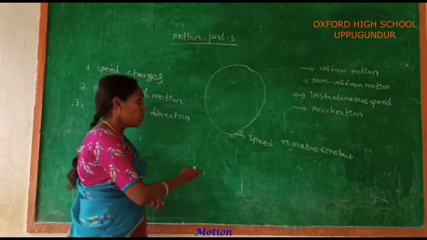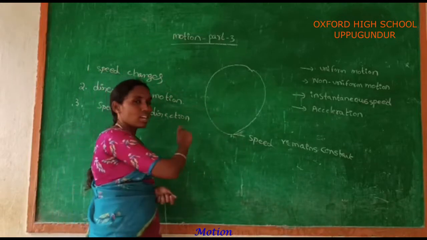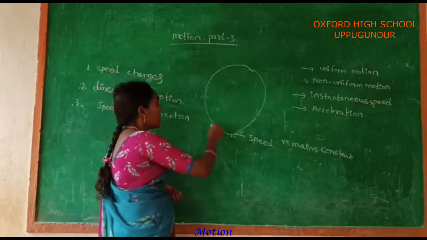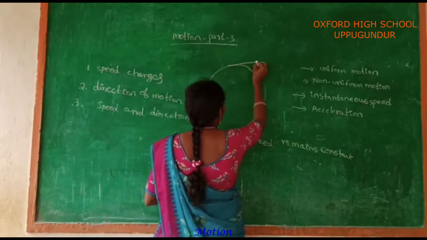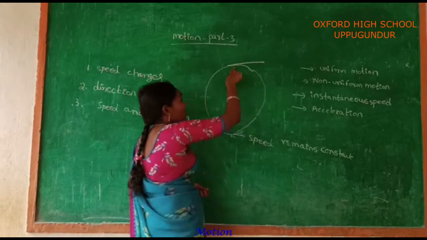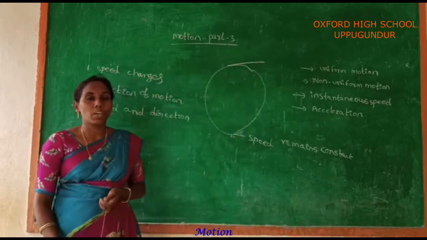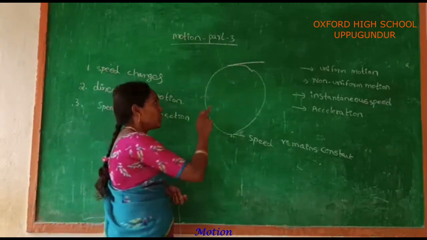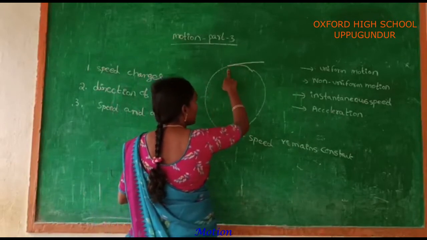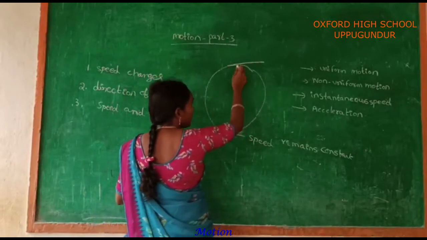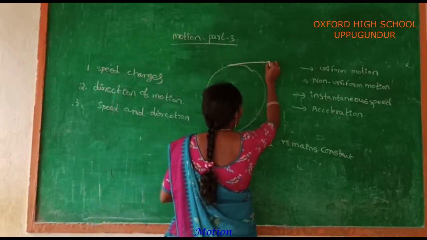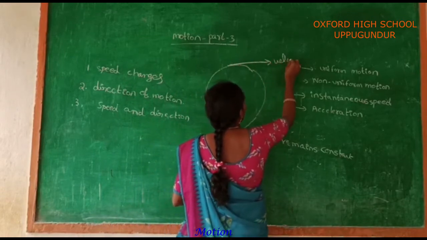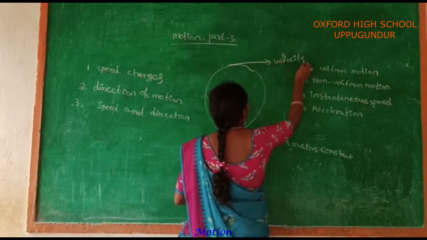Velocity means how to draw the velocity vector to this curved path. For example, draw the tangent. Tangent means any straight line which touches the curved path, and that one indicates the tangent. And this one represents the velocity vector.